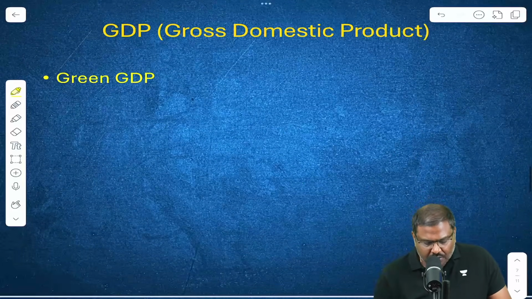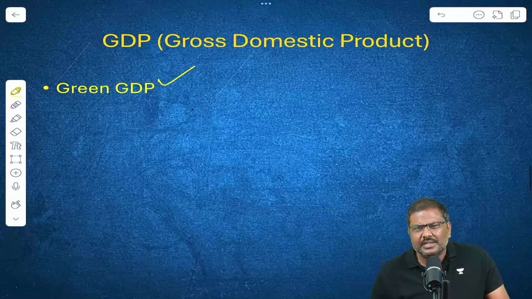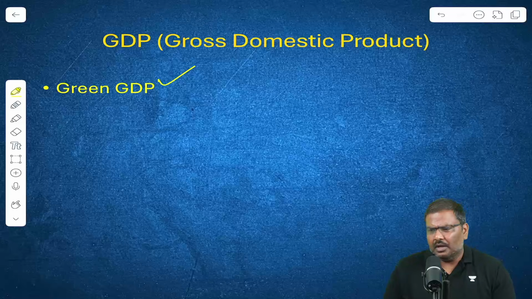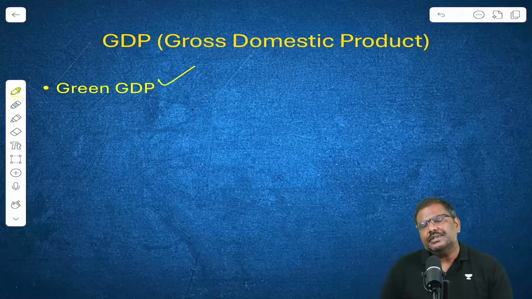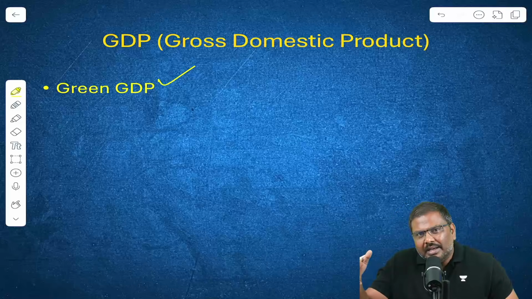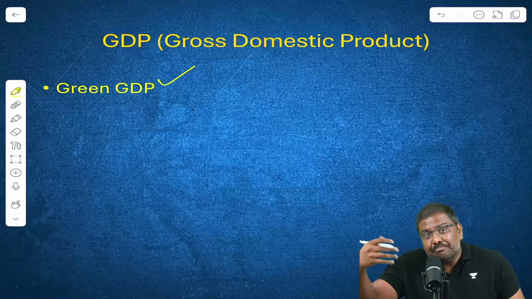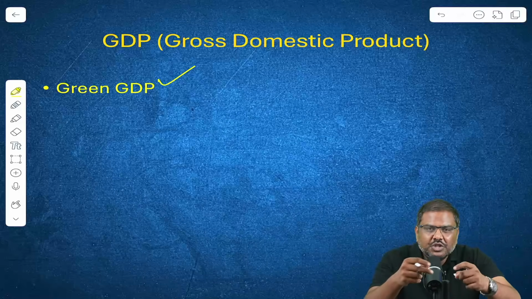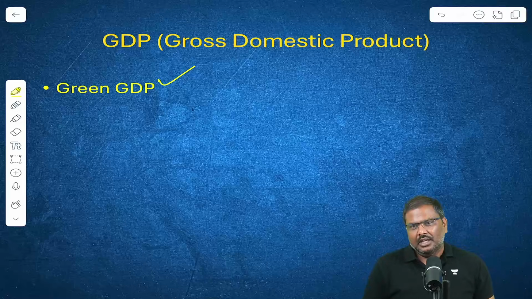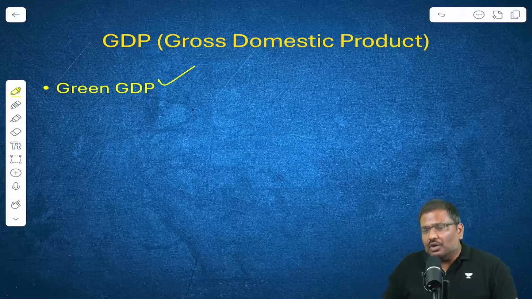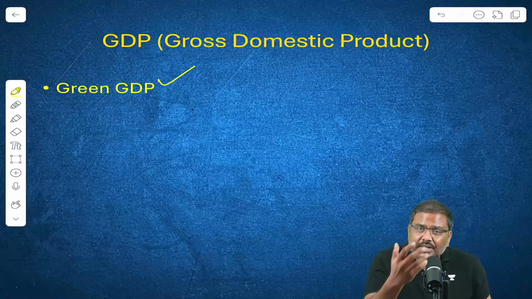Next, there is also the concept of a green GDP. What is this green GDP? Whenever you are producing goods and services, you are going to consume natural resources. And because of pollution, you're going to spend money in order to control pollution and its impact. When you calculate GDP, you're not measuring all of these things. You're not including the money that you have spent to reduce the emissions, or the cost of resources that you have consumed.